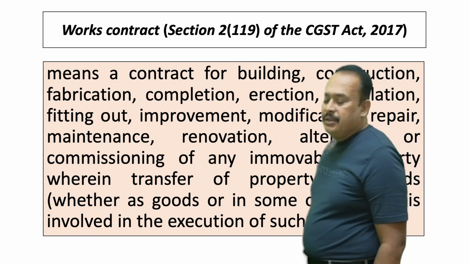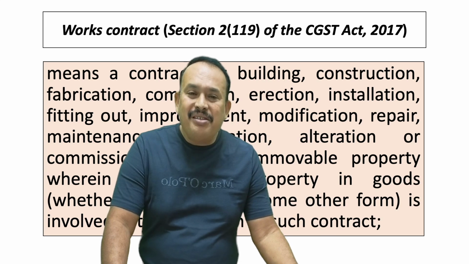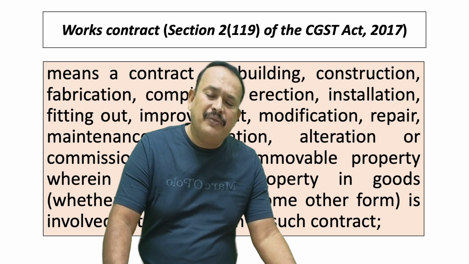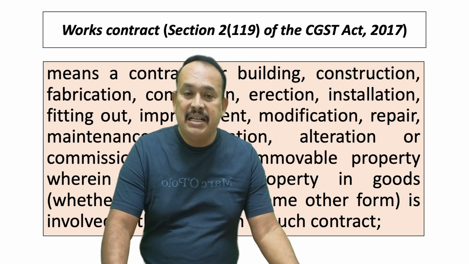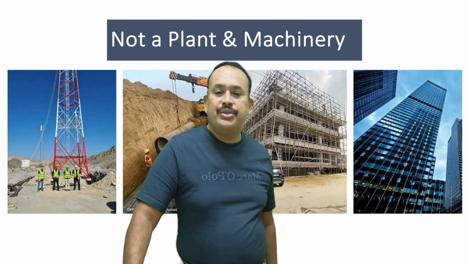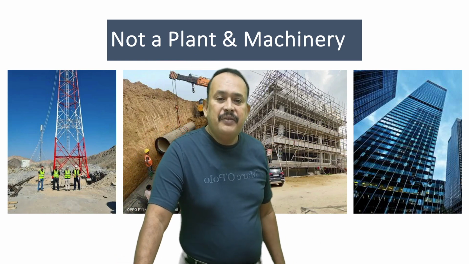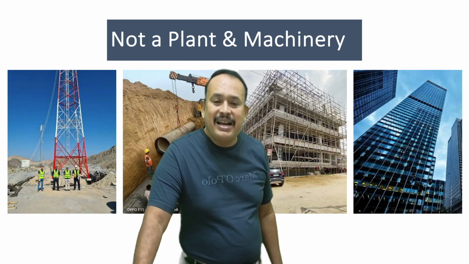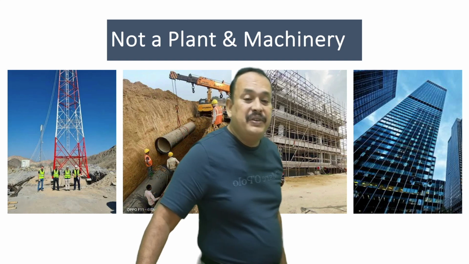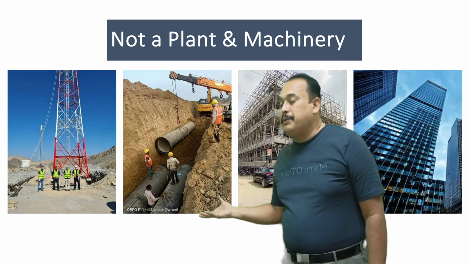Further, my dear friends, works contract services, as you are aware, also do not qualify for ITC. Why not? Because it is in relation to construction of immovable property, or if it is a works contract in relation to installation of a cell tower, or in relation to laying a pipeline outside the factory premises.